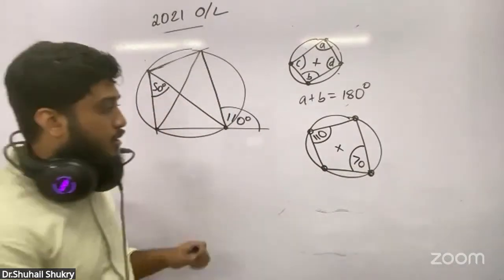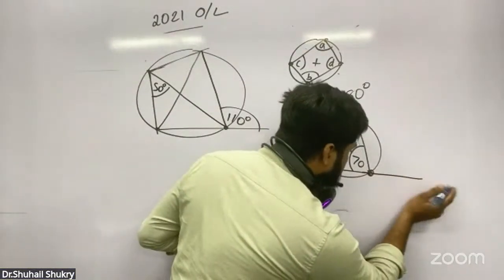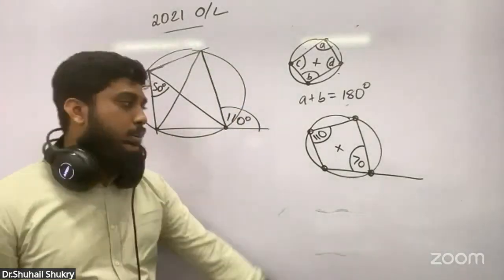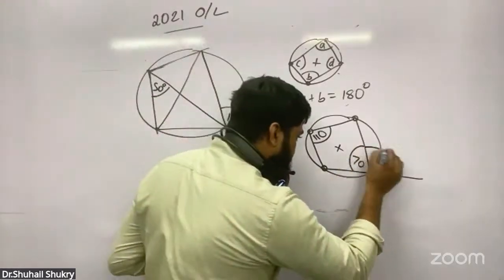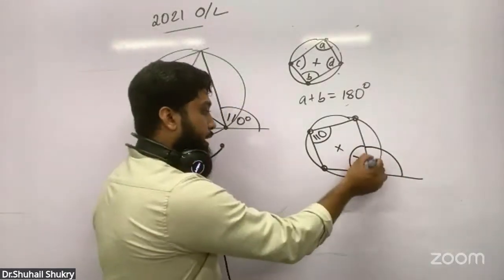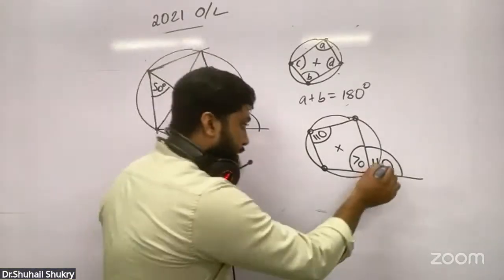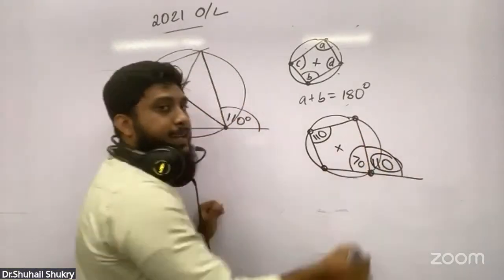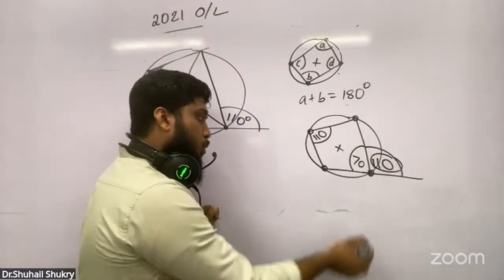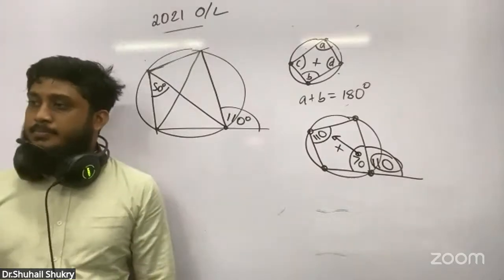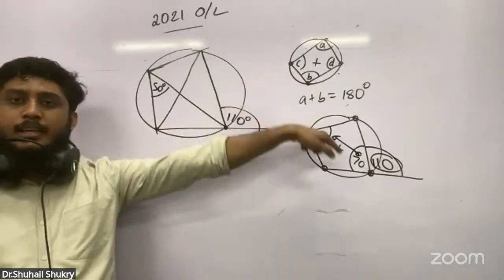If I extend this line, what is this exterior angle? 110. Using this, they make a theorem: the exterior angle of a cyclic quadrilateral is equal to its interior opposite angle. Only these two theorems are there under cyclic quadrilateral.